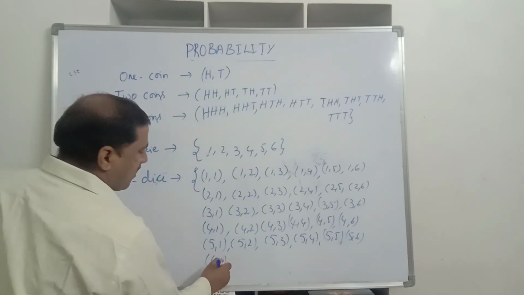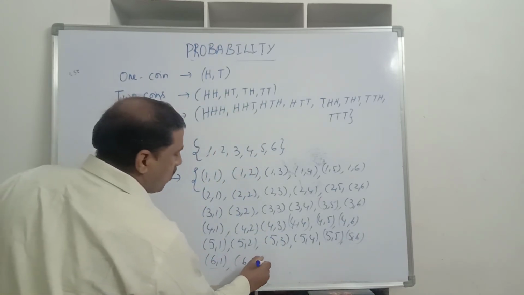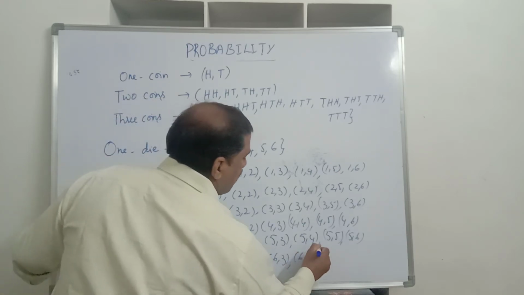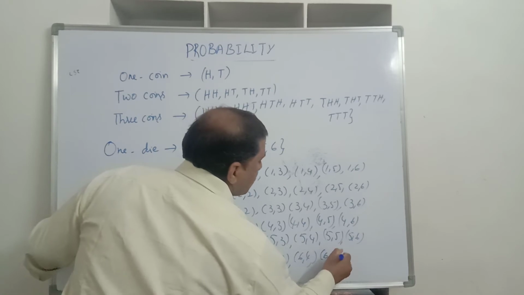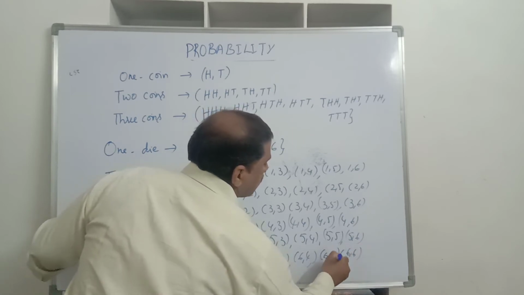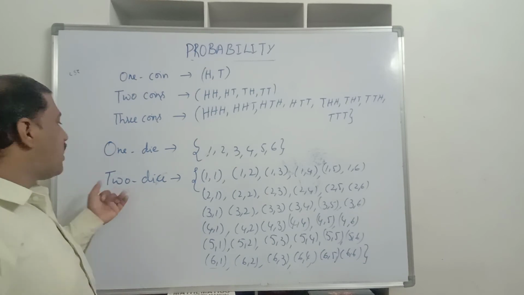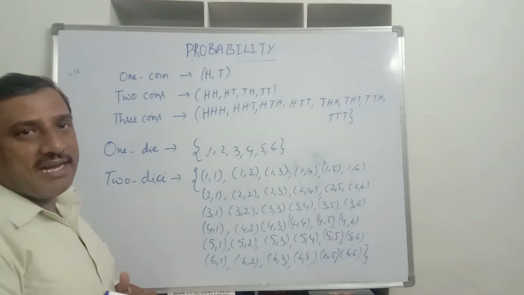Then 6 comma 1, 6 comma 2, 6 comma 3, 6 comma 4, 6 comma 5, 6 comma 6. So in total we get 36 possible outcomes when two dice are rolled simultaneously.